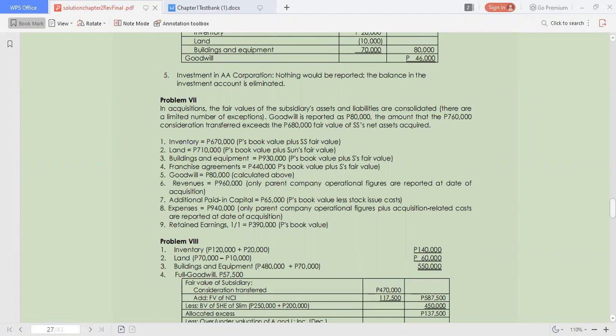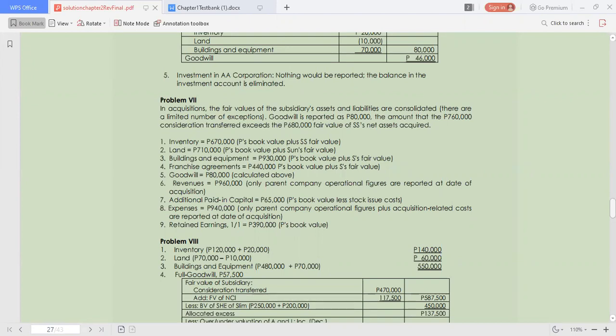Computation of consolidated balances. Slim Corporation's balance sheet on January 1, 2024 reflected the following balances: cash and receivables, inventory, land, buildings, and equipment. We have the total assets. Then accounts payable, income taxes payable, bonds payable, common stock, and retained earnings.